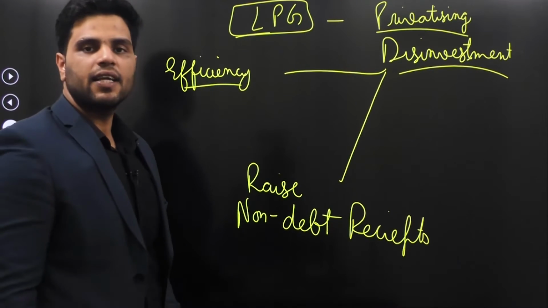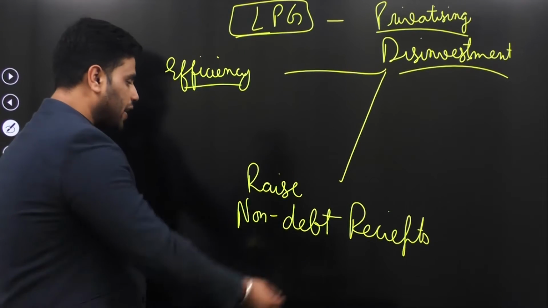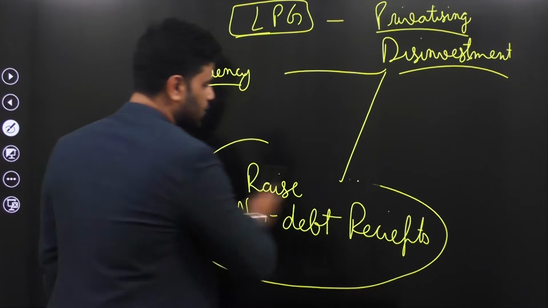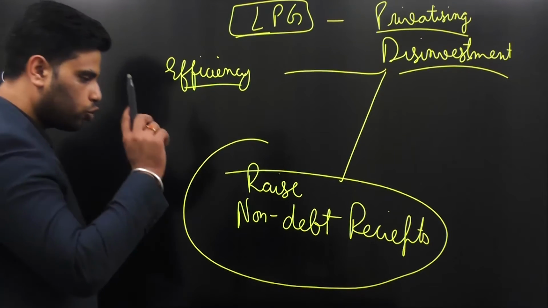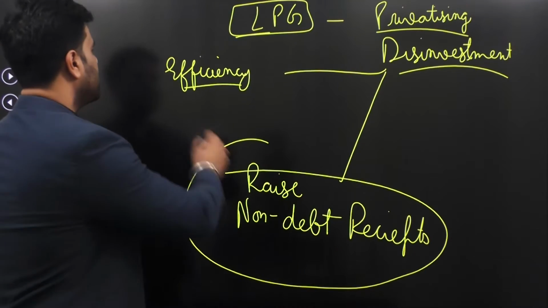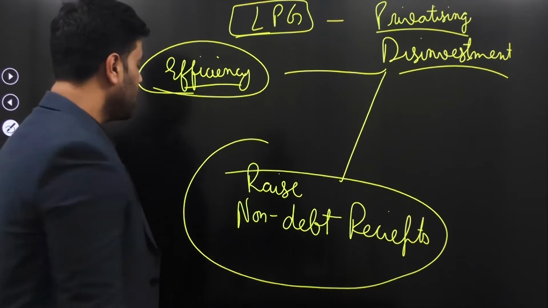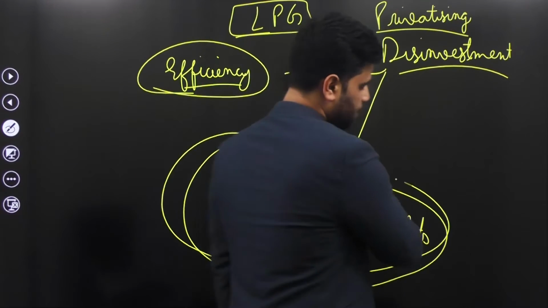Again, by disinvesting, government is selling some of its stake. By selling some stake, government is earning some money, right? So through that, government is raising non-debt receipts. So two major reasons are there for government to disinvest. One is improving efficiency in the commercial areas in which it is heavily involved. The other is to raise non-debt receipts.